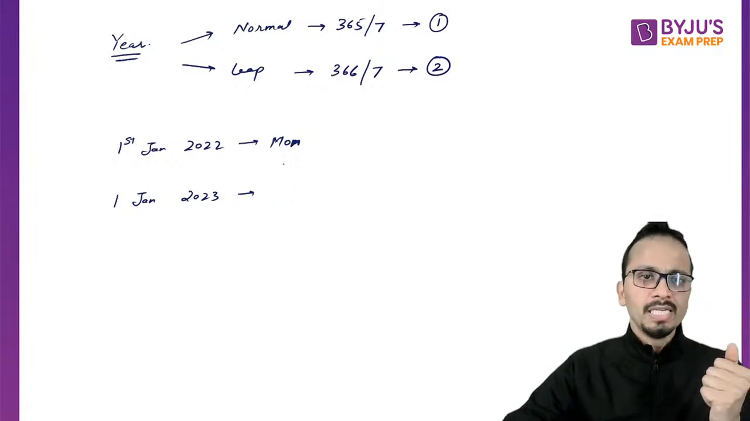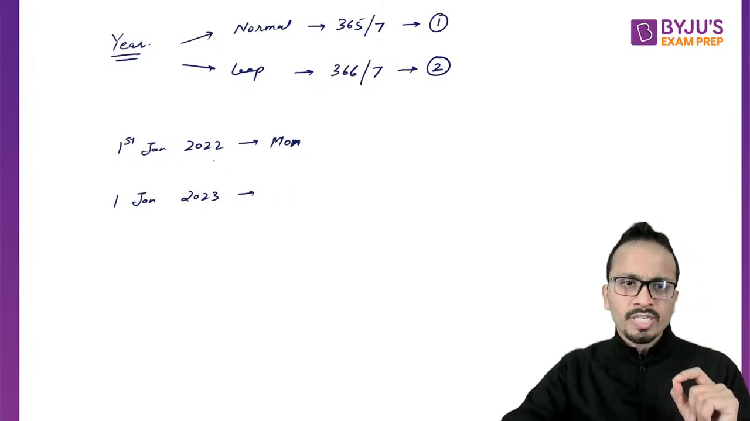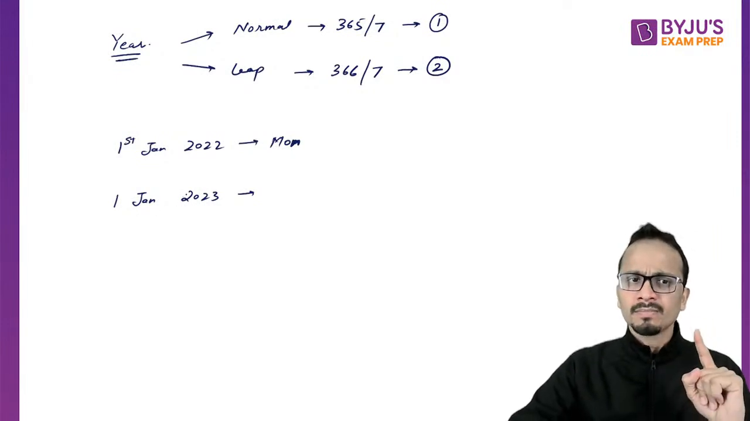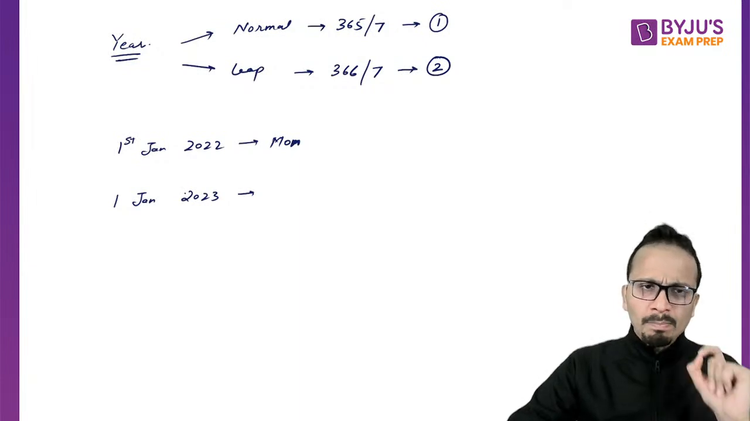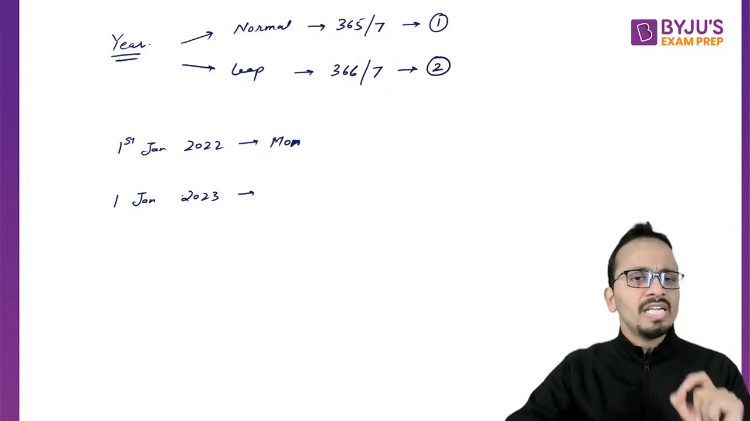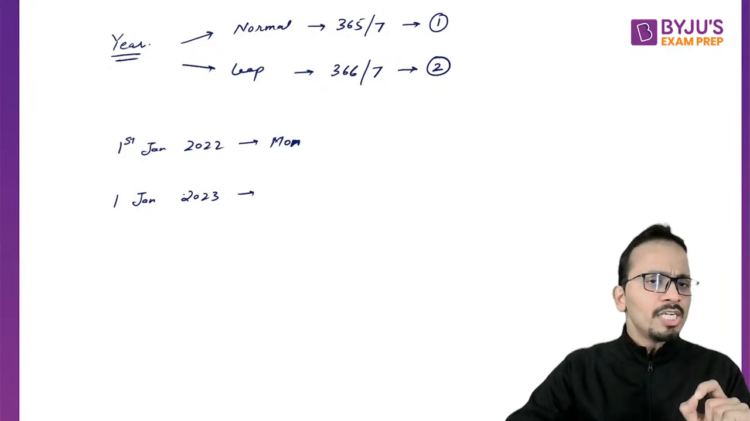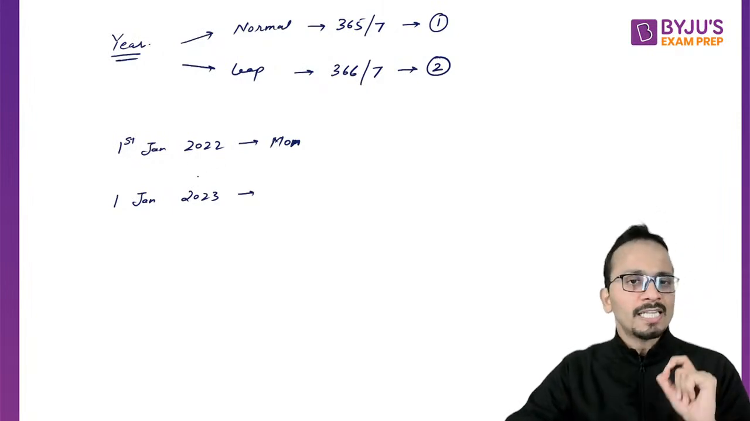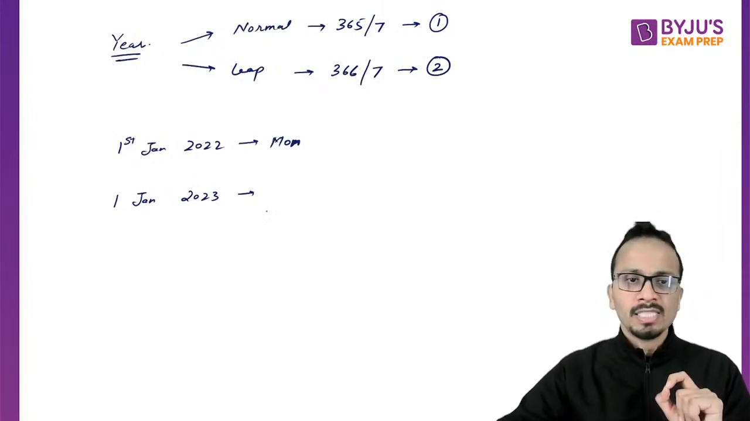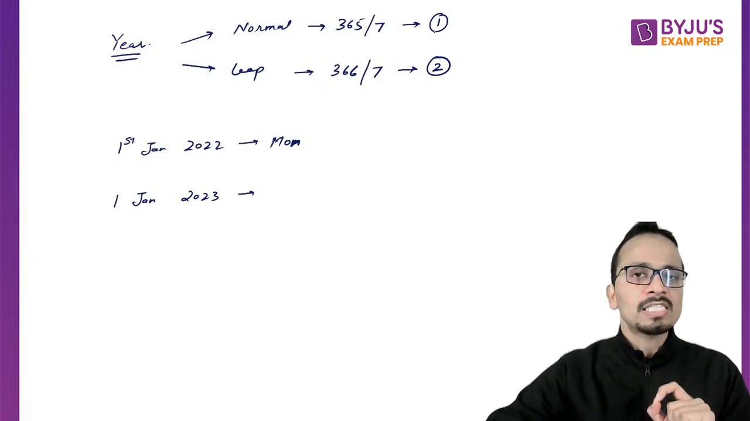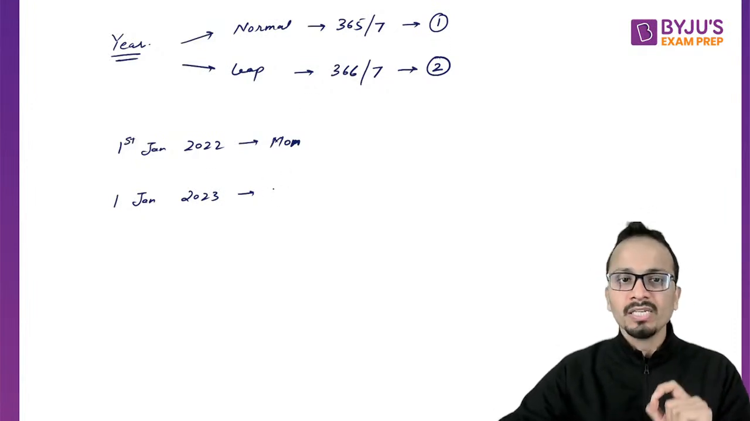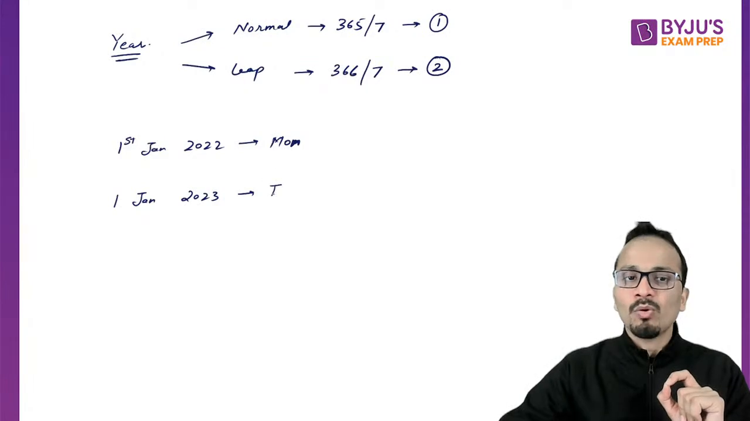Going from 1st January 2022 to 1st January 2023, I'm adding one complete year. Now, I'm passing through February of 2022. 2022 is not a leap year, so I'm adding only 365 days. Since 365 divided by 7 leaves remainder 1, I've added one complete normal year, so the day will increase by 1 and it will be a Tuesday.